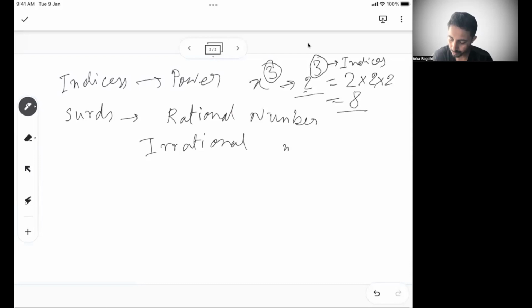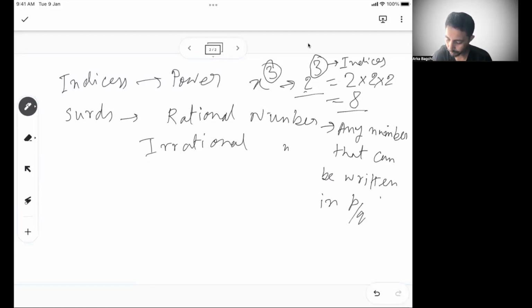So what is a rational number? A rational number is any number that can be written in p by q form, where p and q are both integers.